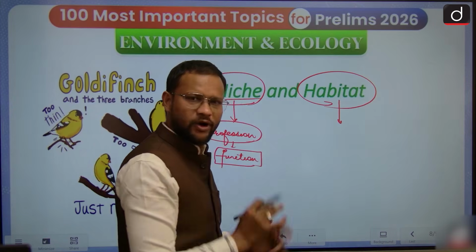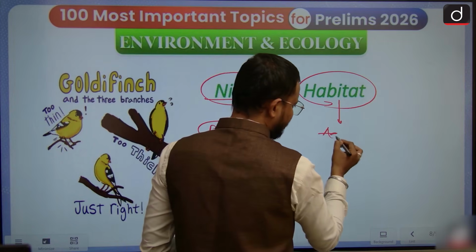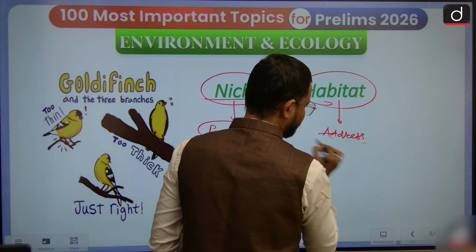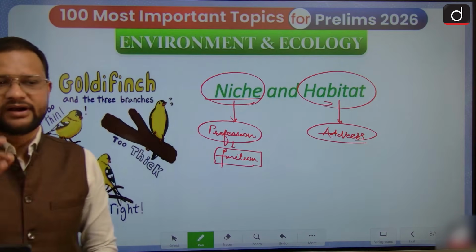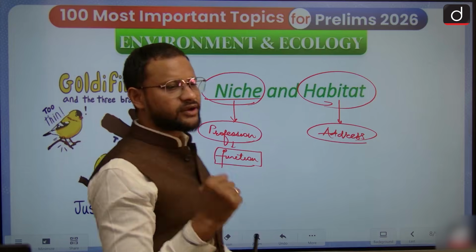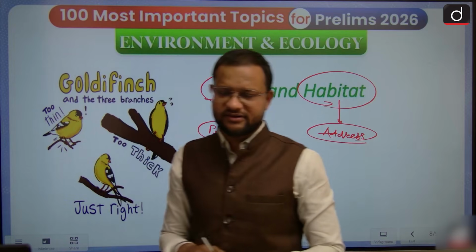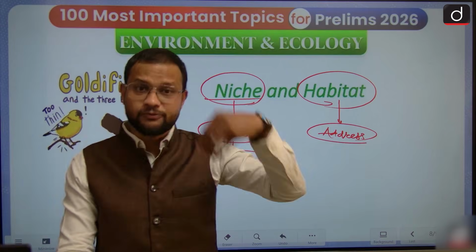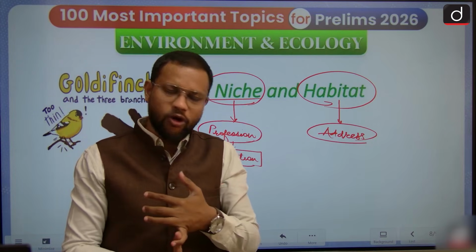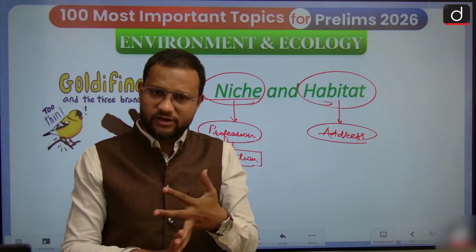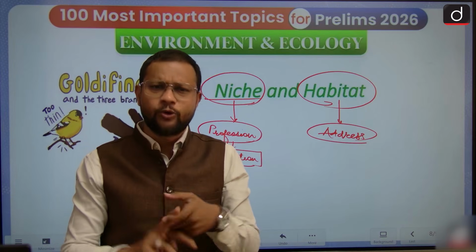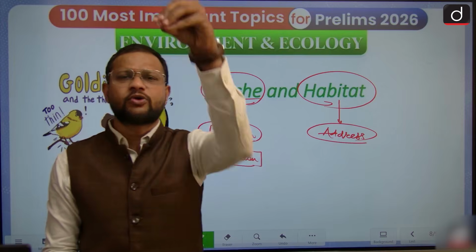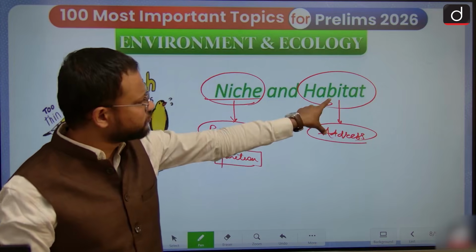Next is habitat. What is habitat? Habitat is your address. And what does that mean by address? Address is simply that environmental condition or set of conditions which provides you water, space, a mate, food, and all sorts of conditions, and then you accept it as an address. Same goes for species.